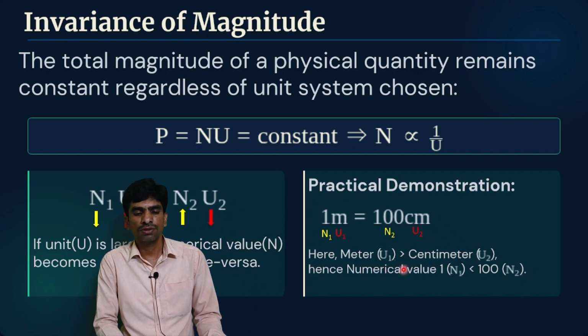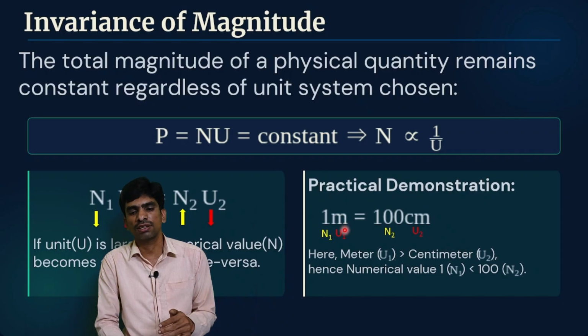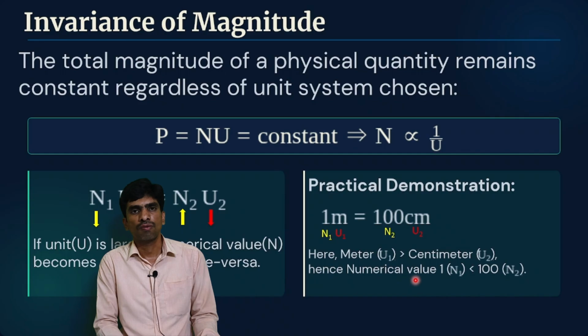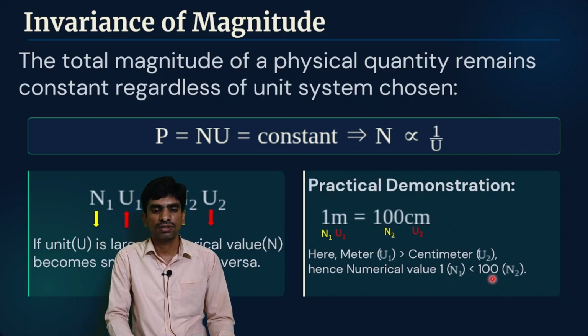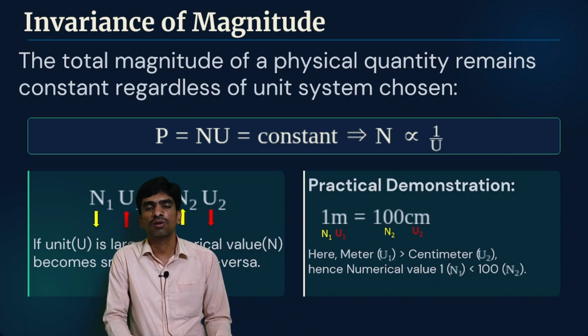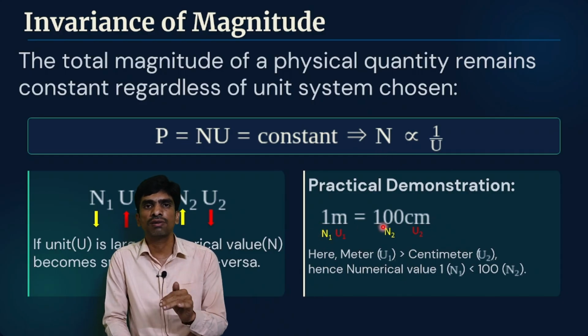It means the meter unit is larger than the centimeter unit, and that's why the numerical value 1 is less than 100. So this is the relation between the numerical value and unit. It means when the numerical value increases, its unit will decrease.